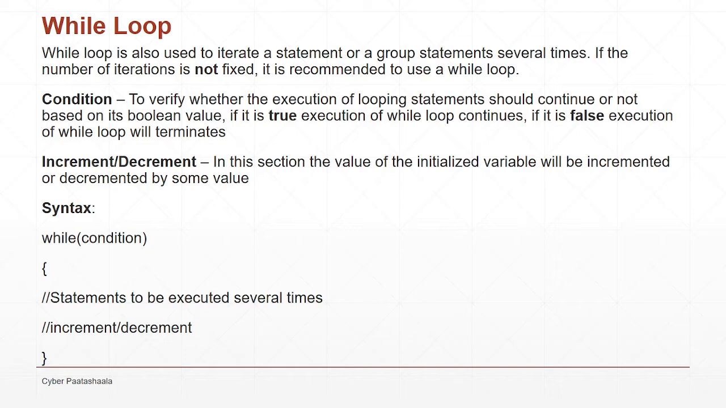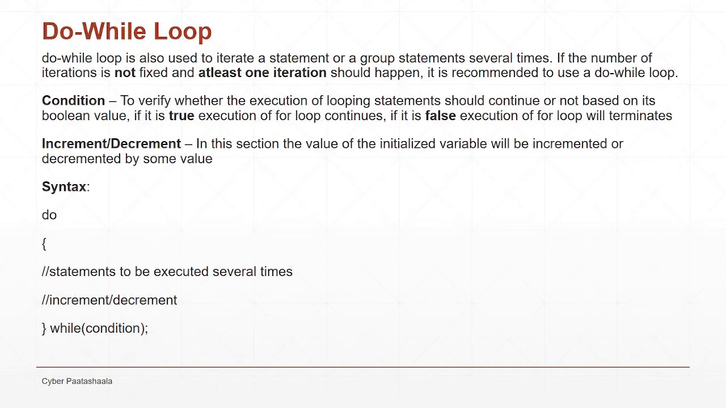And then the increment or decrement section. In this section we'll either increment or decrement the initialized variable inside the while loop. So the syntax for while loop is: while, open brace, condition, closed brace, and then open curly brace, then the set of statements which need to be executed several times, and then we'll write either an increment or a decrement for the initialized variable which is used inside the condition, and then we'll close the curly brace for the while loop.